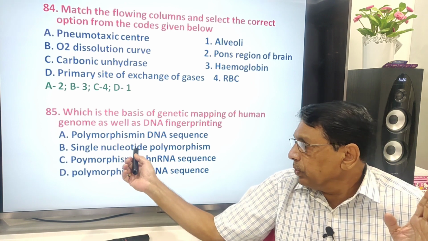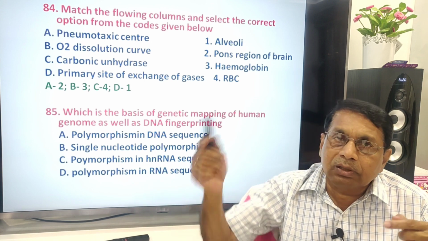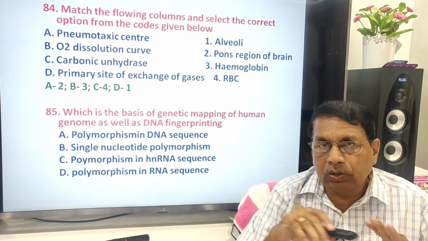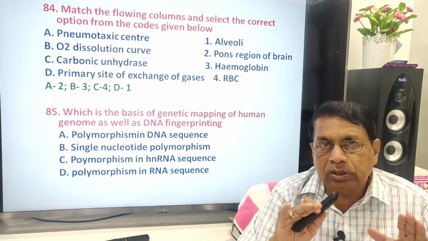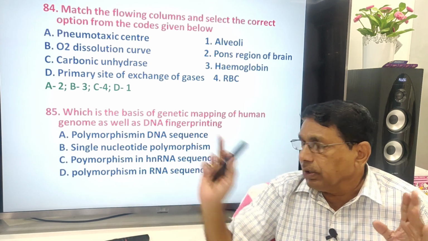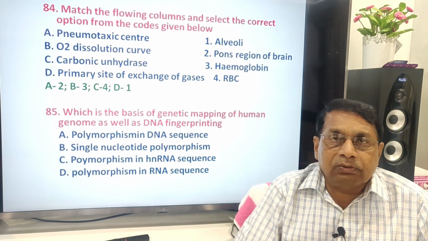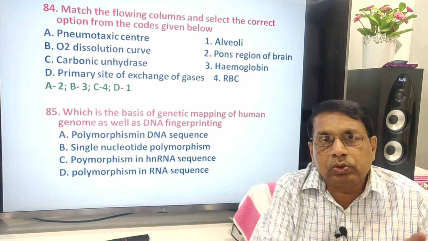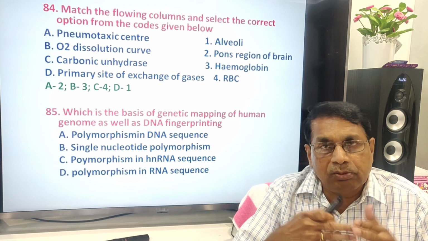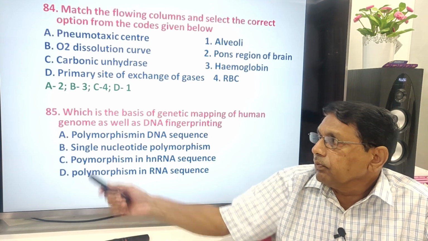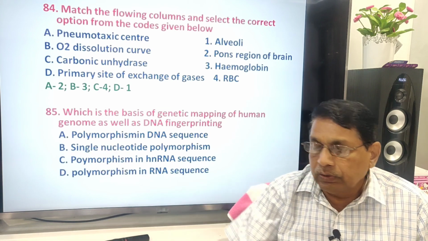Broadly, single nucleotide polymorphisms are there within the DNA. Broadly speaking, it is variation not only in SNPs, but other aspects also will vary in the genomes of different individuals. That will be helpful in genome mapping and fingerprinting. Therefore, the correct answer is A.